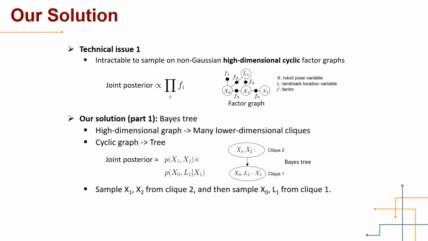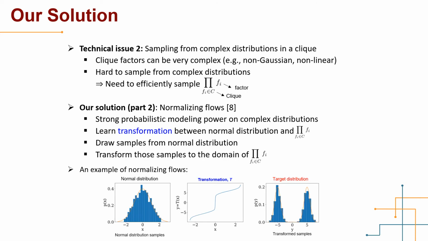In the specific example here, the two-node Bayes tree is equivalent to decomposing the joint posterior into two conditional probabilities. From the root to the leaf of the tree, we sample x1, x2 from clique 2 first, and then sample x0 and y1 from clique 1. A natural follow-up question is how to draw samples in a clique. This is technical issue 2 here.